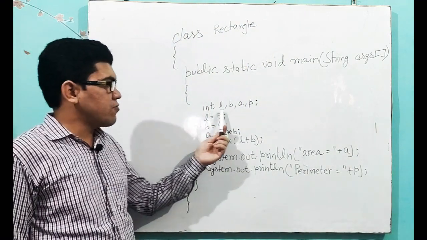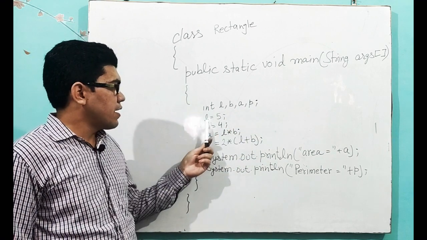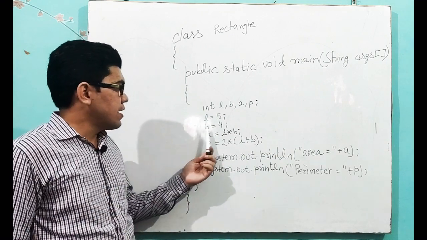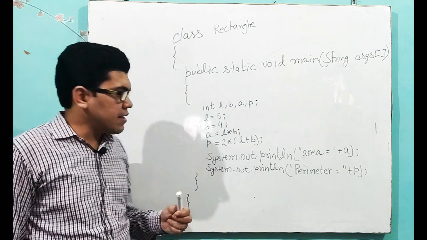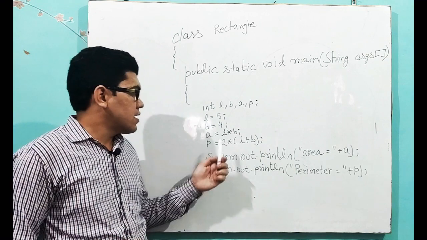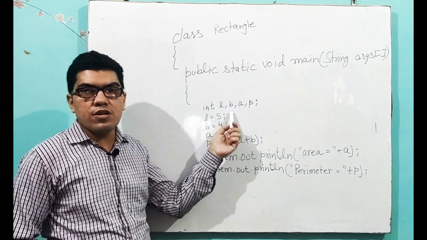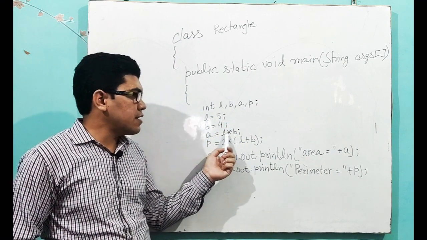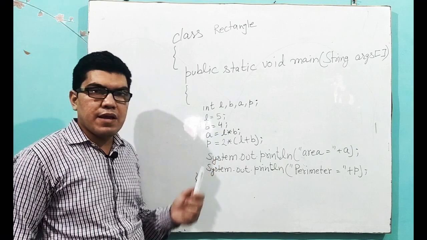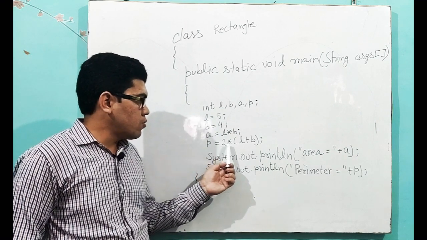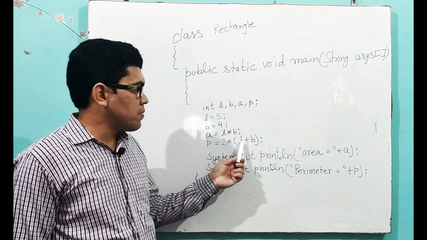After that, area and perimeter will be calculated. So here I have declared 4 variables of int type: L, B, A and P. In L I assigned some value, in B I assigned some value, and in A I calculated the area, and the area of a rectangle is length into breadth. Length I stored in L, breadth I stored in B. So I write L into B. Next is the perimeter. For calculating the perimeter, I write 2 multiplied by L plus B. The formula for perimeter is 2 into L plus B.